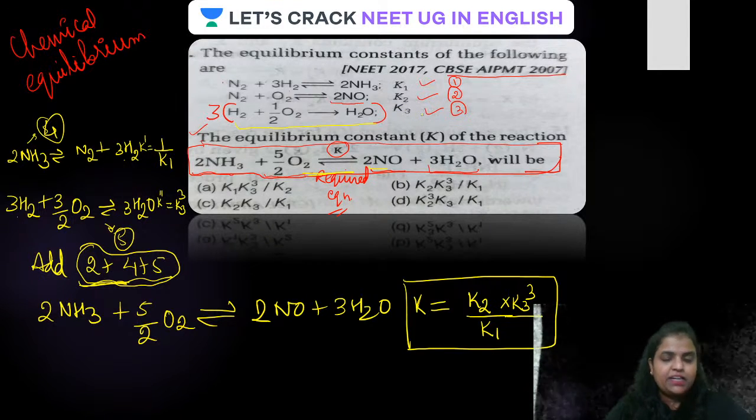If you multiply the whole equation by 2, it will become K squared. If you multiply it by half, it will become the square root. We are going to have questions to practice now. Don't worry. Is this question clear? Come on, let us go ahead for the next one then.